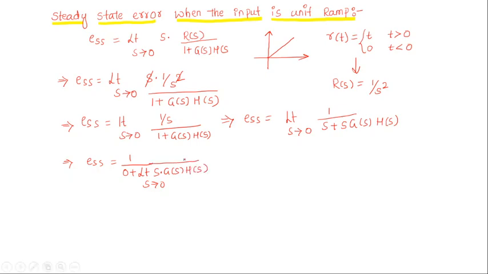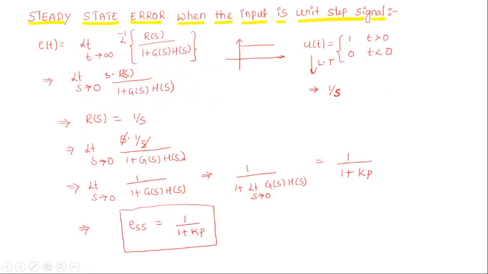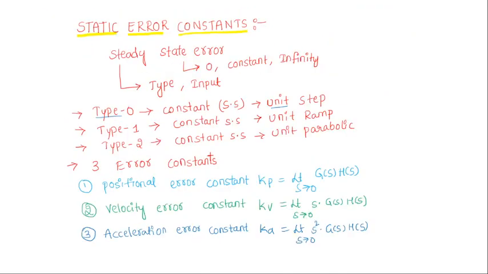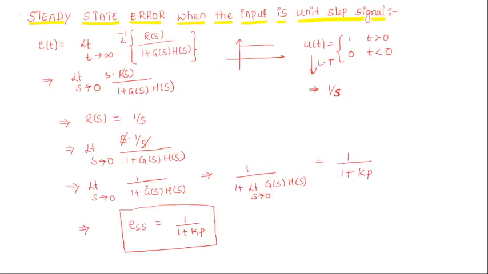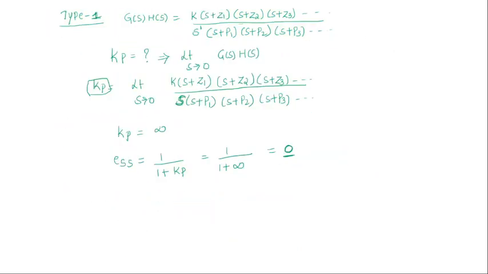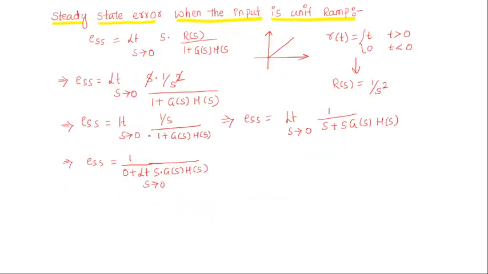So once again go back to the previous one. Limit s tends to 0 s into g of s into h of s is nothing but velocity error constant. So I can replace limit s tends to 0 s into g of s into h of s value as 1 by kv, where kv is the velocity error constant.